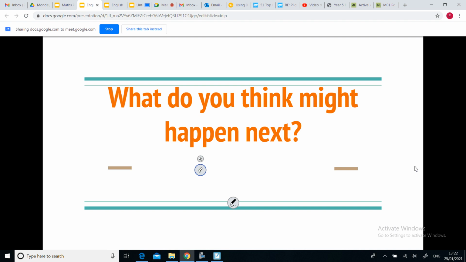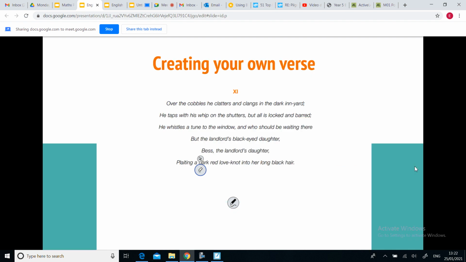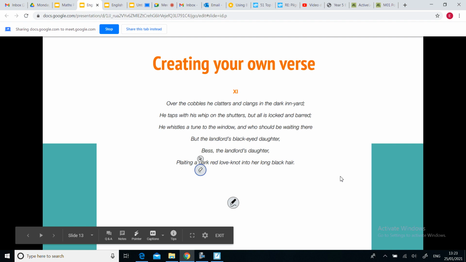Okay, so I'm sure you've come up with some great ideas. We'll have a little listen to them later because I'd love to hear them. And what you're going to be doing now is actually creating your own verse, as I mentioned earlier. So I've just taken this verse here, the final verse of the poem, just as an example, because you are going to be following on from this verse in the poem. Okay, you're going to be adding another verse that adds on to the end of this verse here.